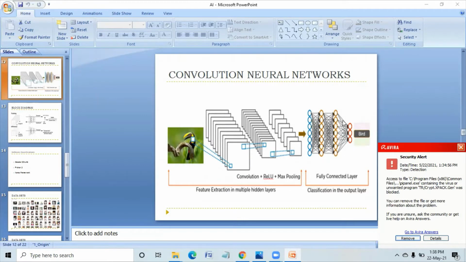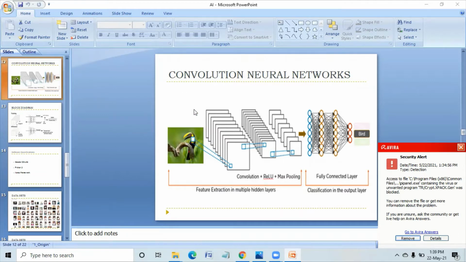Why? Because any computer or network will not understand colors or brightness. It will not understand red, green, black, white, anything. So we have to give input as numerical values, zeros and ones, and then only it can understand that.